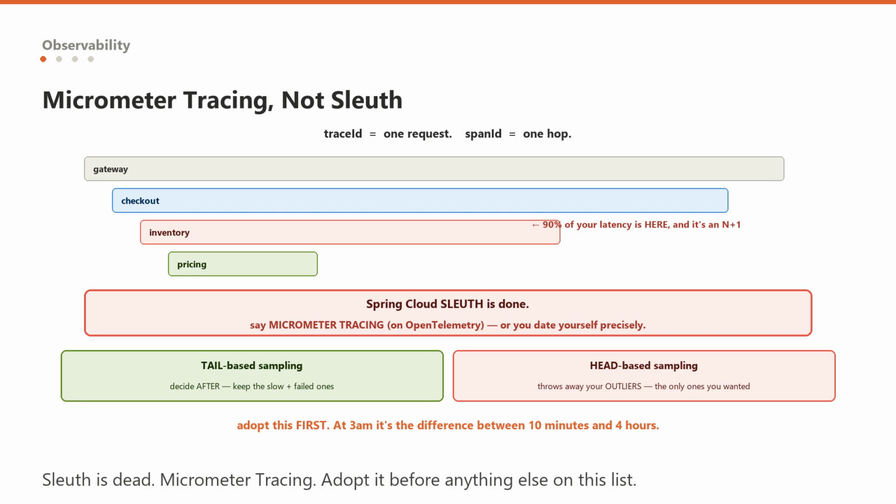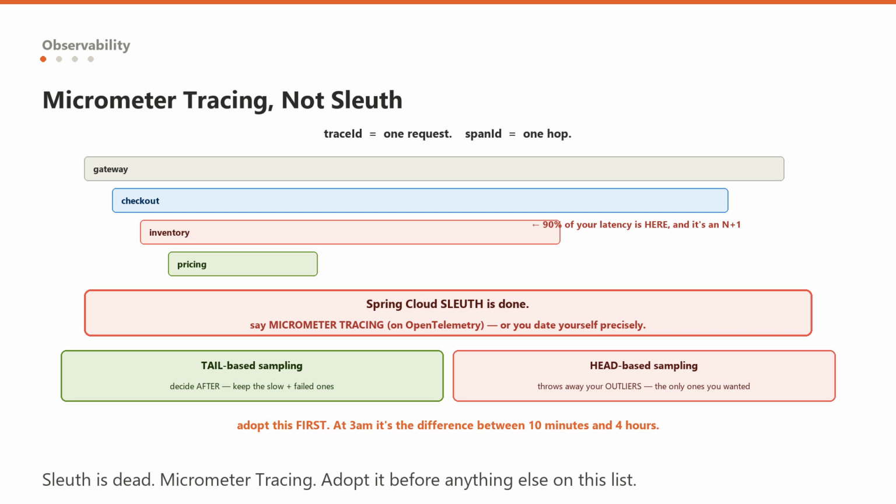In a monolith, a stack trace tells you what happened. Across 12 services, it tells you nothing. You get an error in service F and no idea which request caused it, or that it started as a checkout in service A. Distributed tracing fixes that.